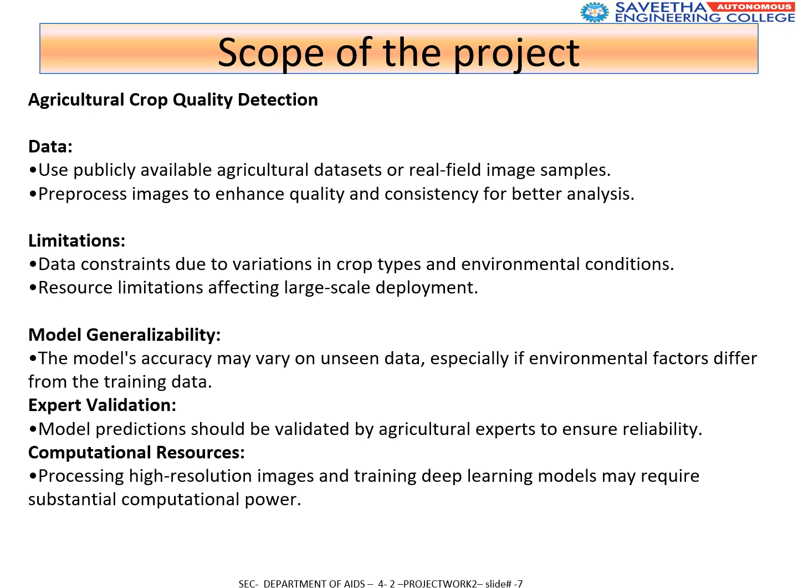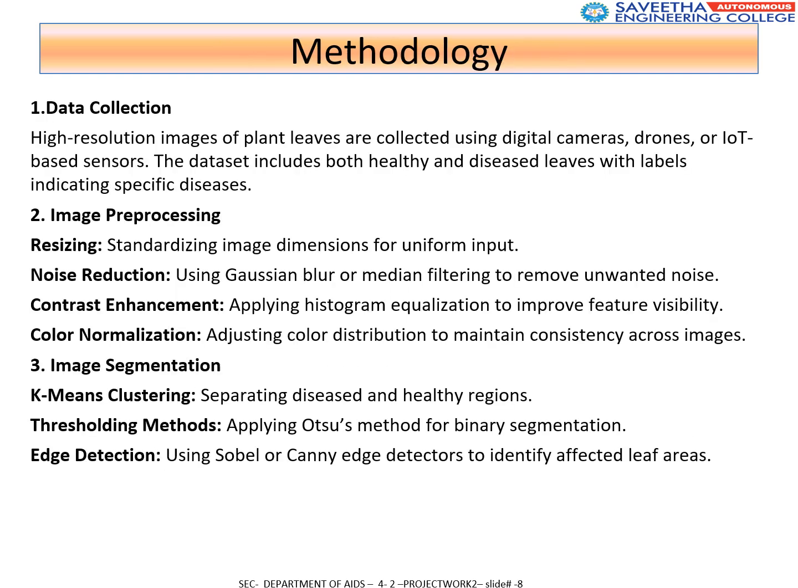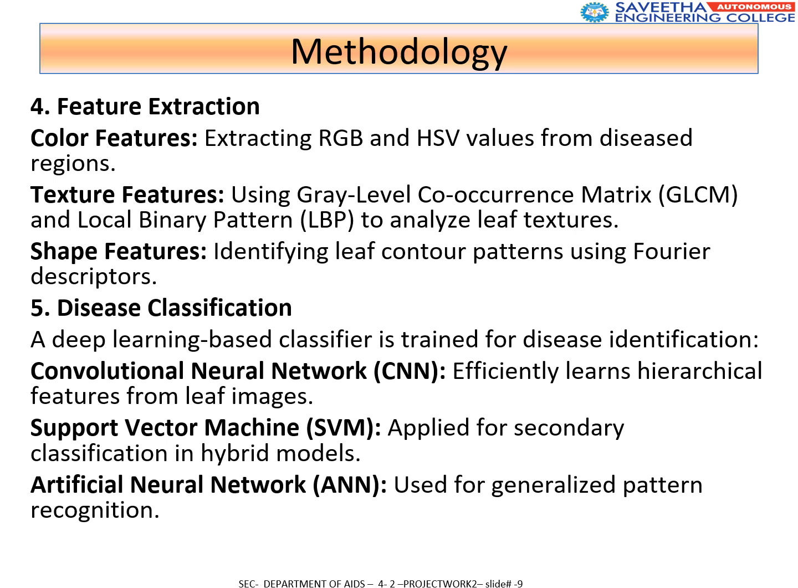The scope of the project includes the data limitations and other limitations in the project, and the methodology involves multiple stages: data collection, image pre-processing, which includes resizing, noise reduction, contrast enhancement, color normalization, and image segmentation such as k-means clustering, thresholding methods, and edge detection. Then feature extraction: color feature, texture feature, and shape feature. And at last, the model development includes disease classification using CNN, SVM, and artificial neural network (ANN).